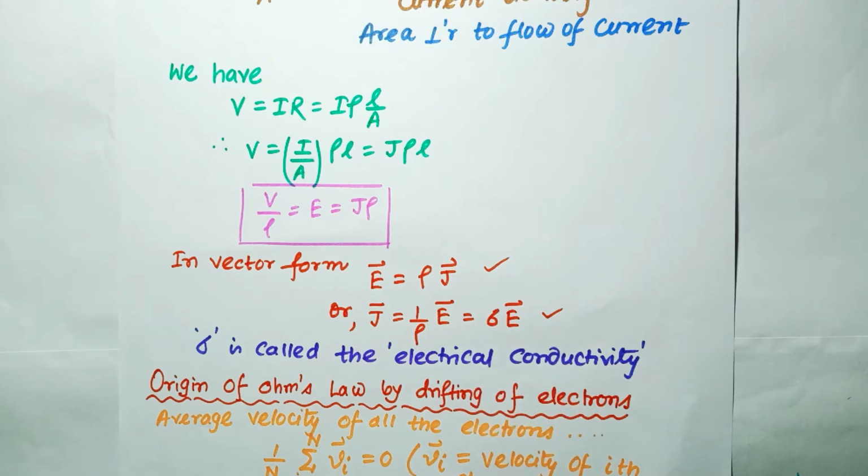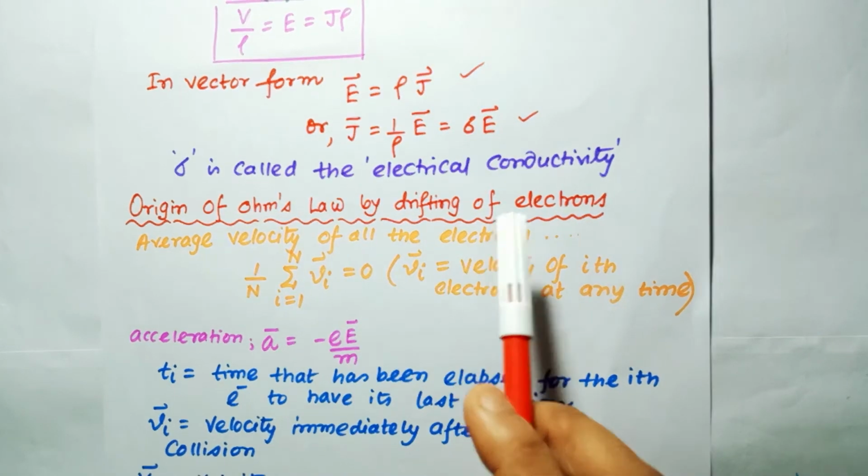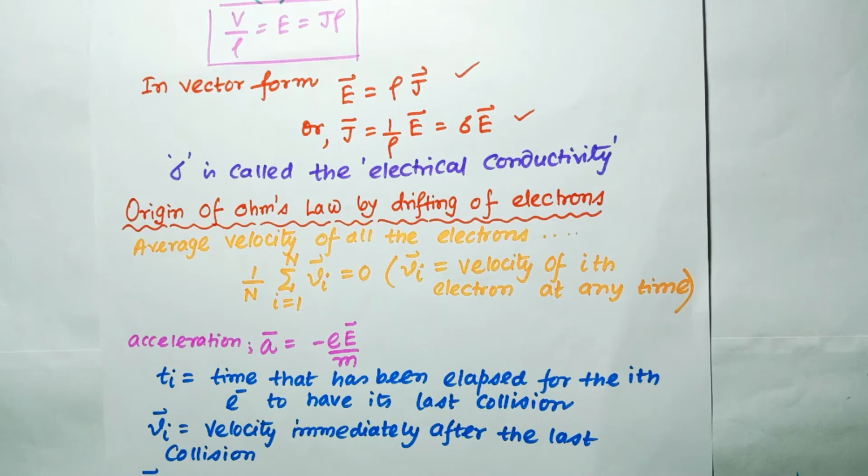Now we will try to understand how the movement of the electrons under the electric field gives rise to Ohm's law. So, the origin of Ohm's law by drifting of the electrons. As we have discussed earlier, the electron will suffer random collisions and emerge with some speed. By considering all the electrons, their average velocity will be 0. So the average velocity of all the electrons will be 1 by N, where N is the total number of electrons, sum over i equal to 1 to N of Vi vector, which is equal to 0, where the small Vi vector is the velocity of the ith electron at any time.